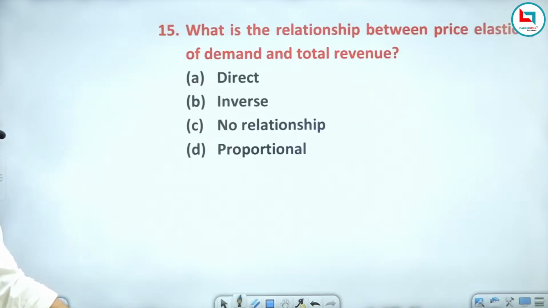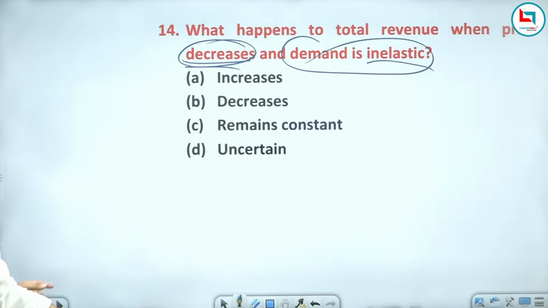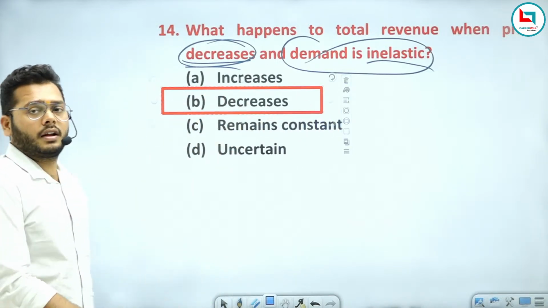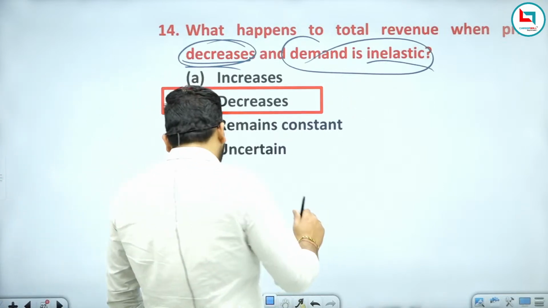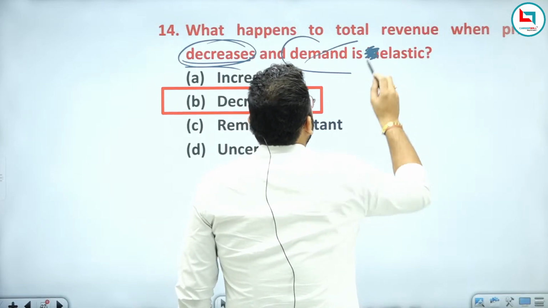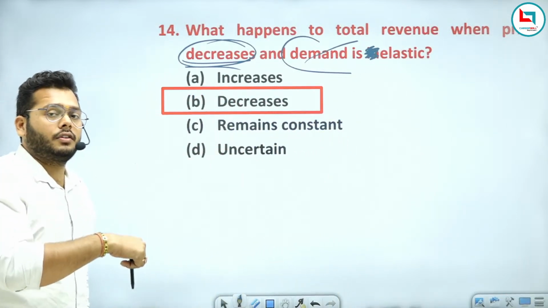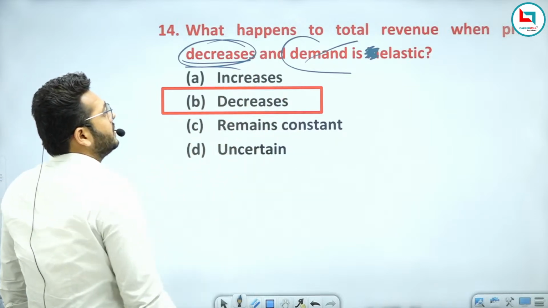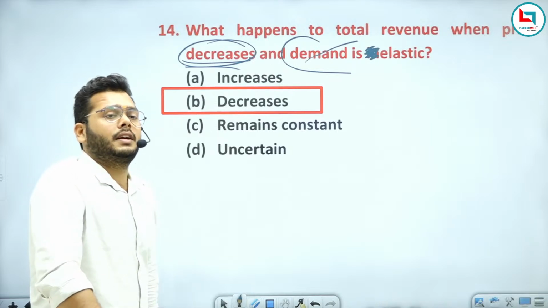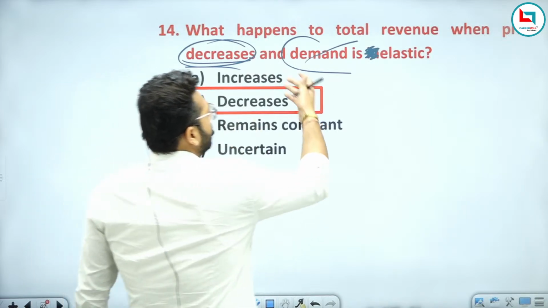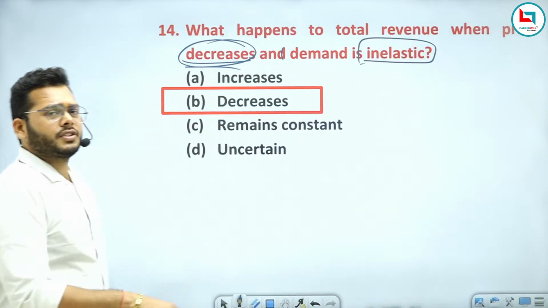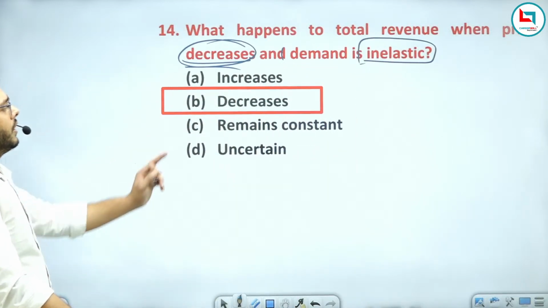So what will be the right answer to this question? Your total revenue will decrease. If the question said elastic, then total revenue would increase, because there is a large percentage change in demand. But if the question says it is inelastic, the demand is not changing as much as the price. So the right answer is that it decreases.